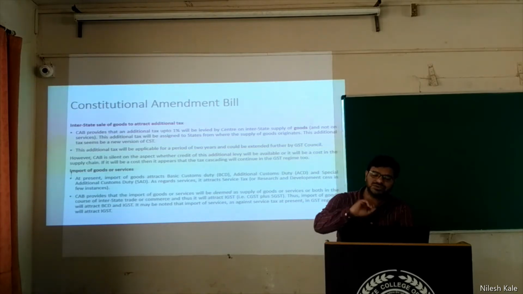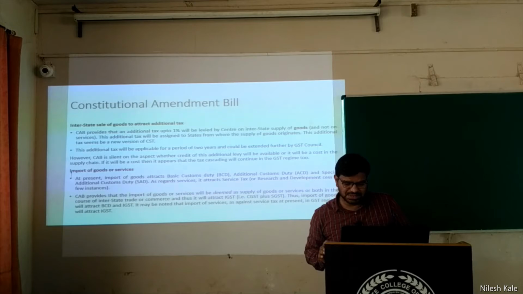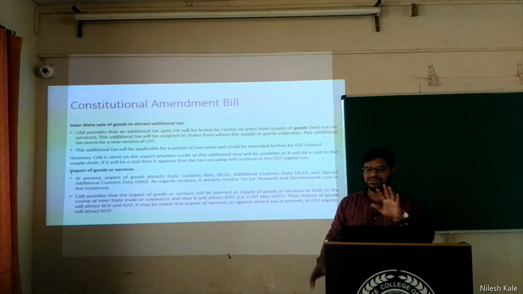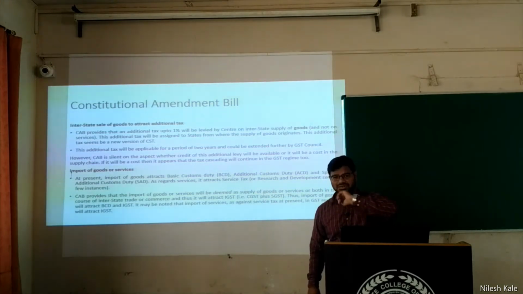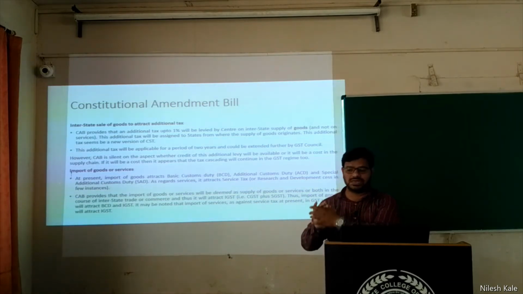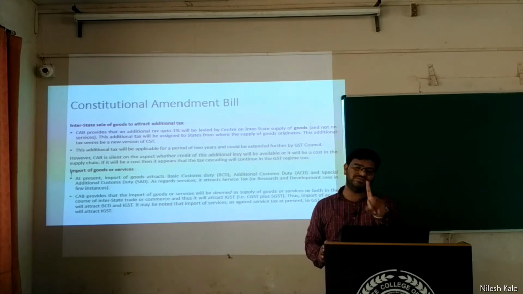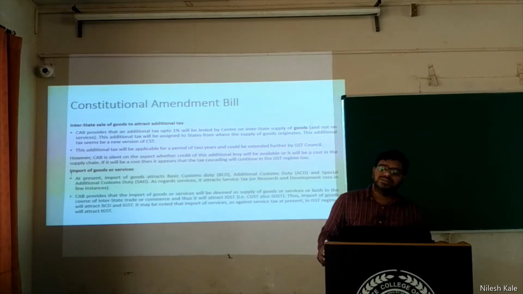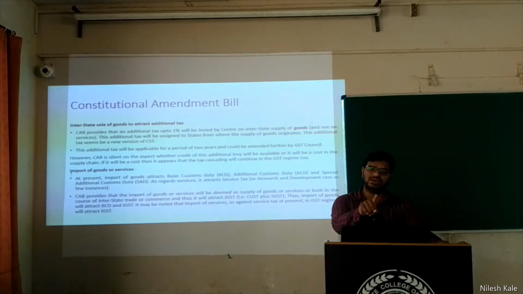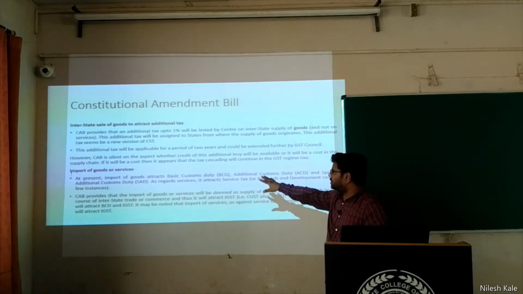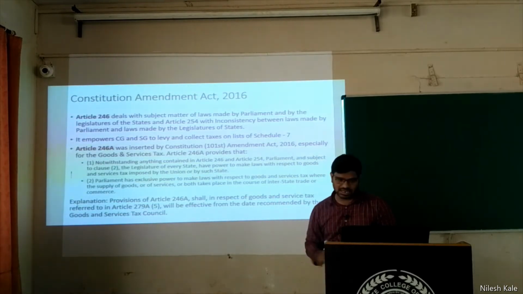At present, import of goods and services attracts basic customs duty, BCD, additional customs duty, and special additional customs duty. At present means we are speaking about 2017, before the introduction of GST. Now all the other customs duties are scrapped, and only one remains, that is basic customs duty. You have to pay basic customs duty in addition to IGST if you are importing any goods, right? So that is all about the Constitution Amendment Bill in this slide. We will go ahead.